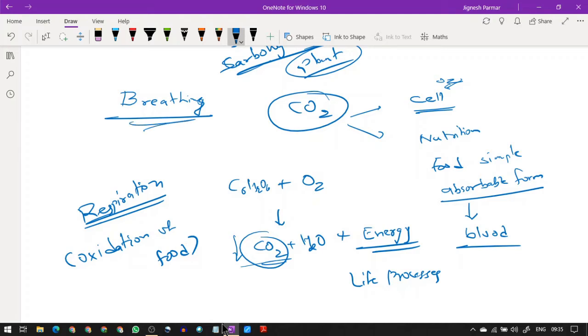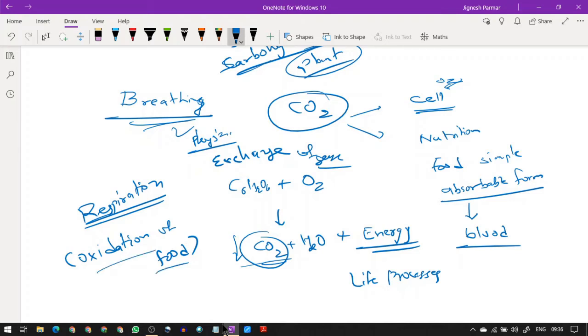Breathing is a physical process. Yes, it is the first step of respiration, but it's a physical process where only exchange of gases takes place. Now this exchange of gases is called breathing, where we inhale and exhale, and that comes out.